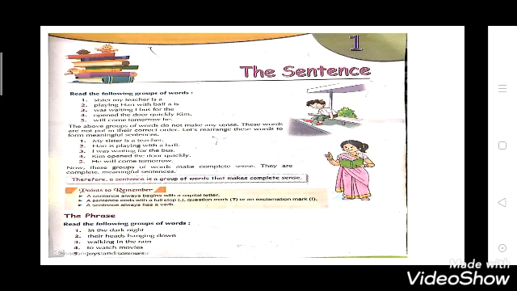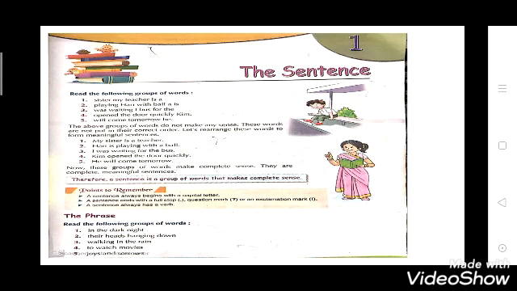Therefore, a sentence is a group of words that make complete sense. So this is a definition of sentence. You have to learn it. You have to write it in your fair copy also. Point to remember: a sentence always begins with a capital letter.